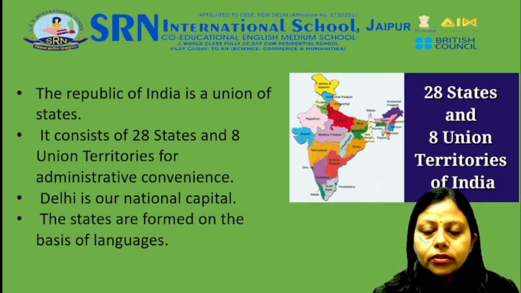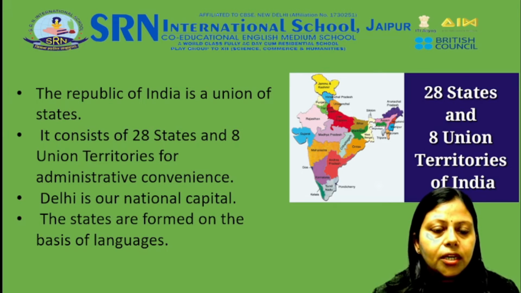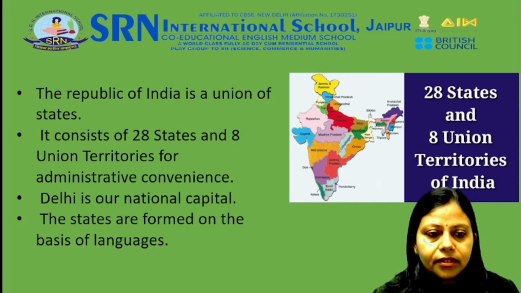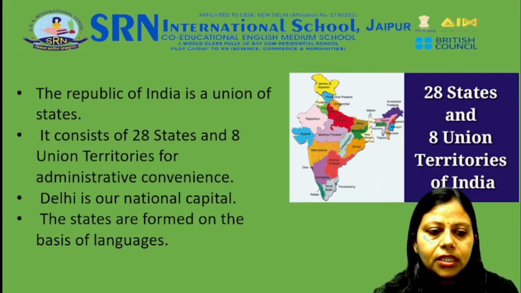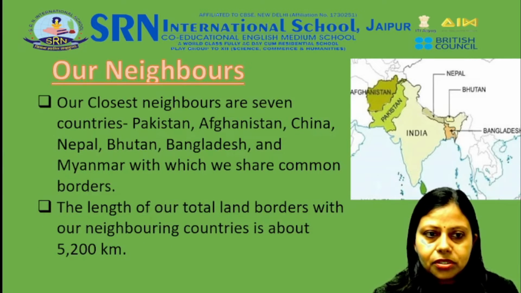Let's know about its states and union territories. The Republic of India is a union of states. It consists of 28 states and 8 union territories for administrative convenience. Delhi is our national capital. The states are formed on the basis of languages.